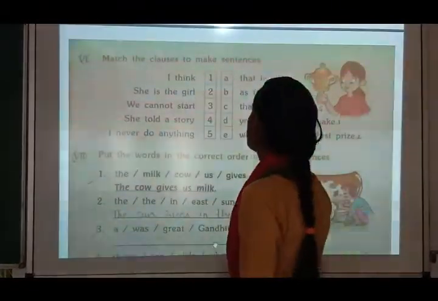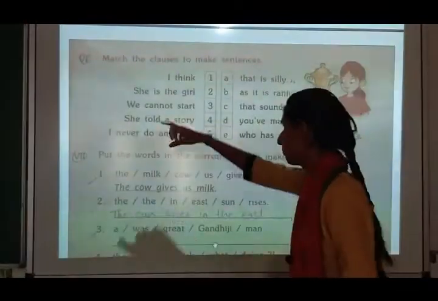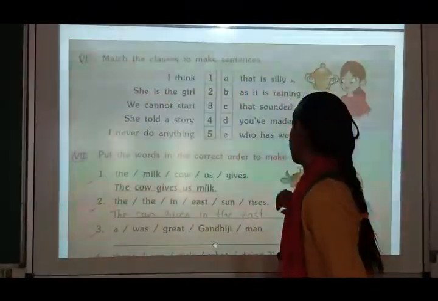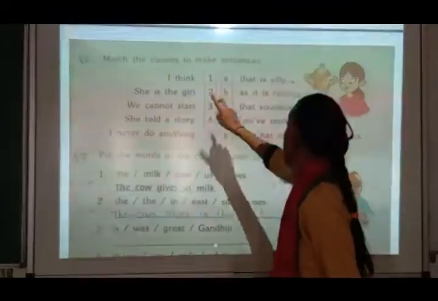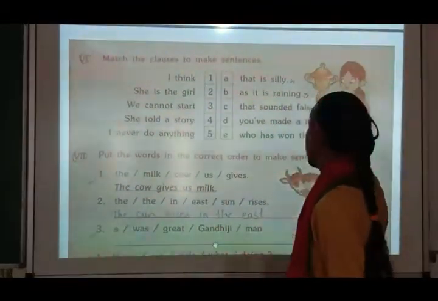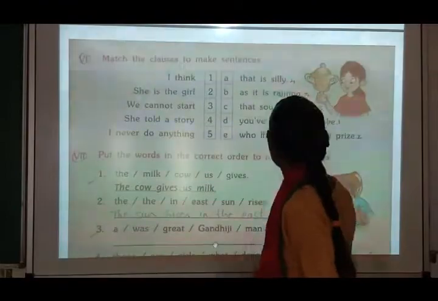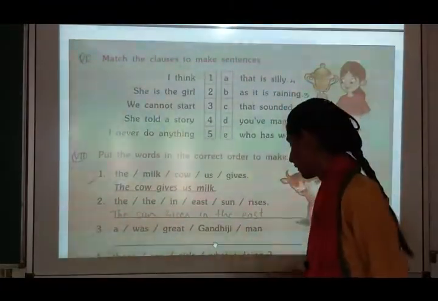Now here, match the clause to make a sentence. You have to match the following. I think you have made a mistake. She is the girl who has won the first prize. She told a story that is silly. You have to match it.